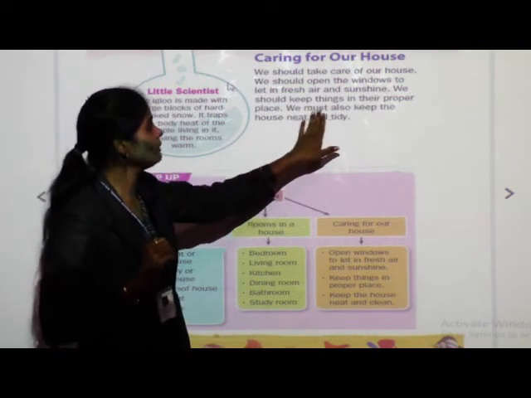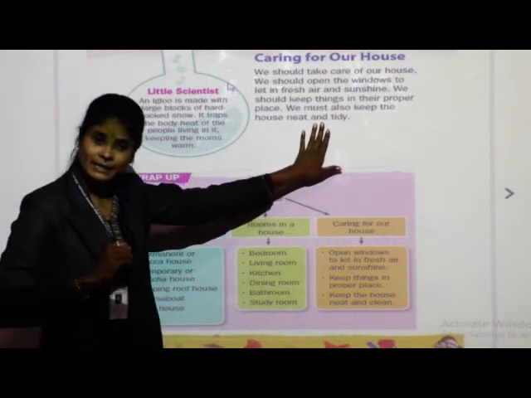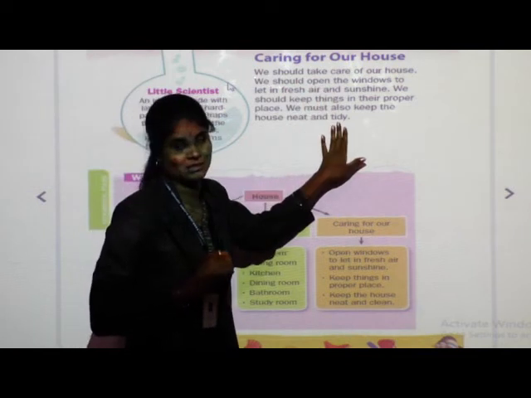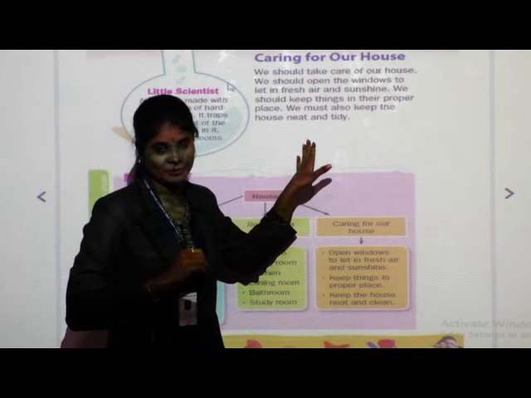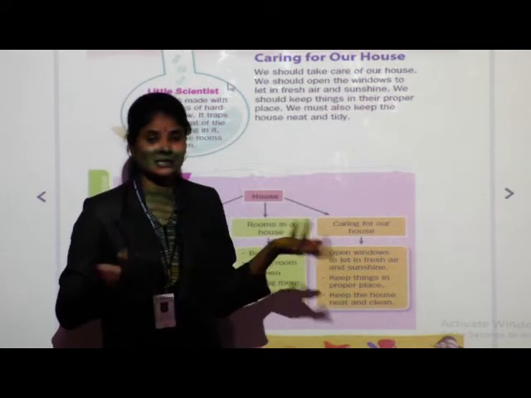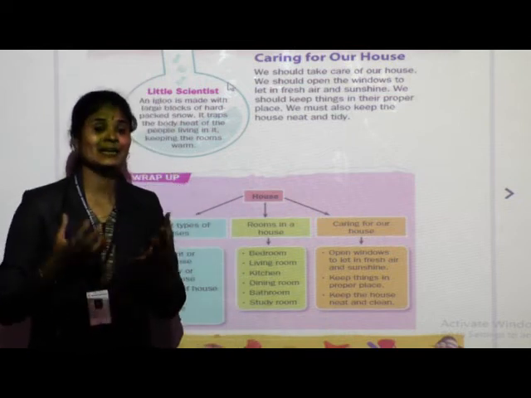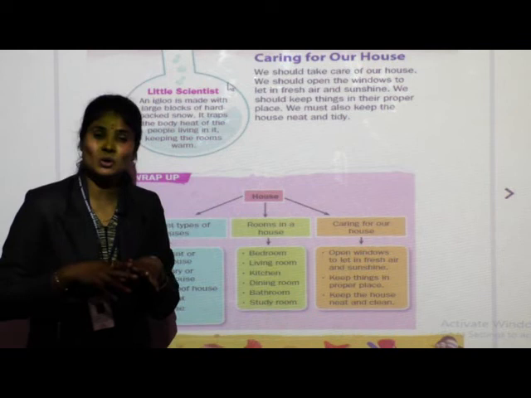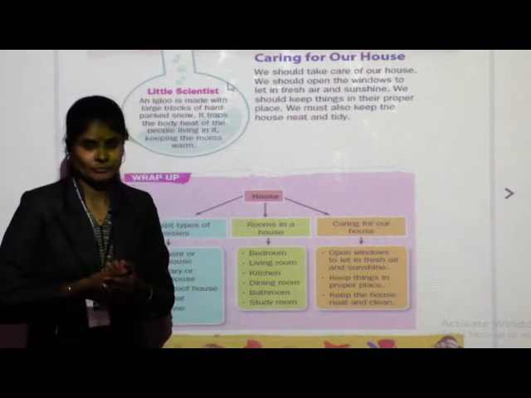Next, we must also keep the house neat and tidy. It is the most important thing that we should keep our house neat and tidy. If we do not keep the things in their proper places, if we do not keep our house clean, neat and tidy, then it will look very messy, it will look very dirty and nobody will like our house.